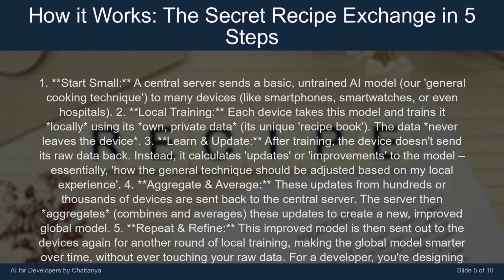4. Aggregate and average. These updates from hundreds or thousands of devices are sent back to the central server. The server then aggregates, combines and averages these updates to create a new, improved global model. 5. Repeat and refine. This improved model is then sent out to the devices again for another round of local training, making the global model smarter over time, without ever touching your raw data. For a developer, you're designing the initial model, managing the aggregation process, and orchestrating these rounds of updates.